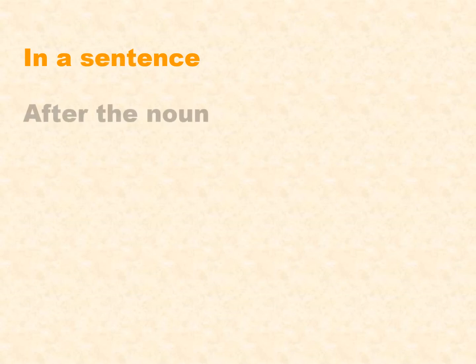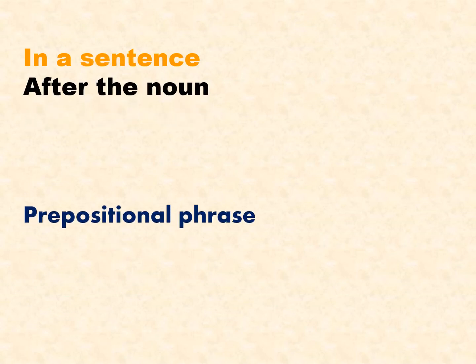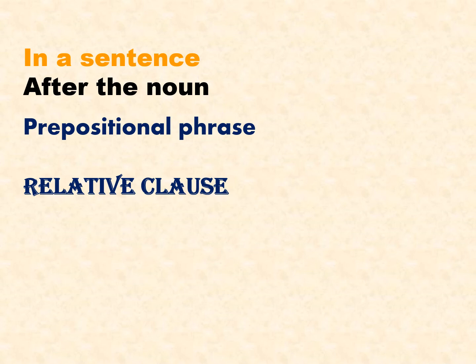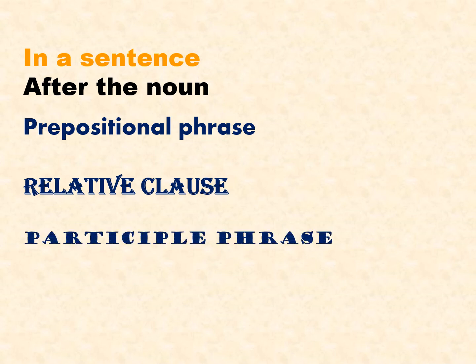So in a sentence, after the noun, a prepositional phrase may come or a relative phrase may come or participle phrase may come. Let us see one by one about these phrases.